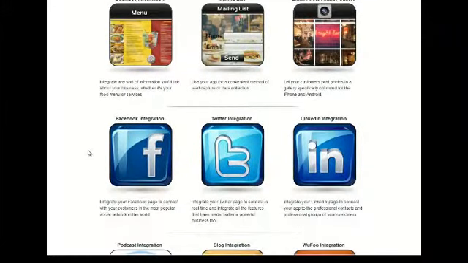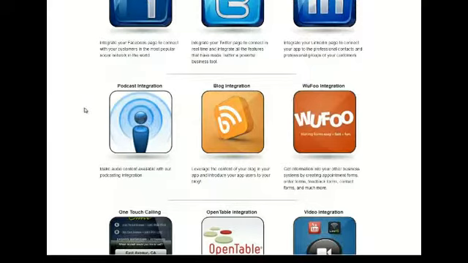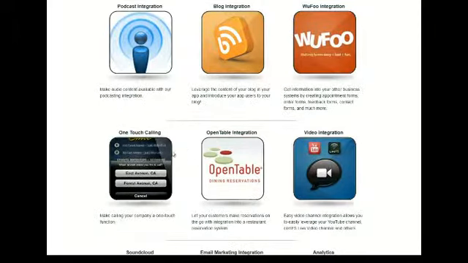And as you look, there's so many more features like full social media integration with LinkedIn, Twitter, and Facebook. A complete third-party integration with blogs and podcasting and Wufoo and one-touch calling. So if they want to call you, it pops up. They can just push a button and they're making a phone call directly to your business.